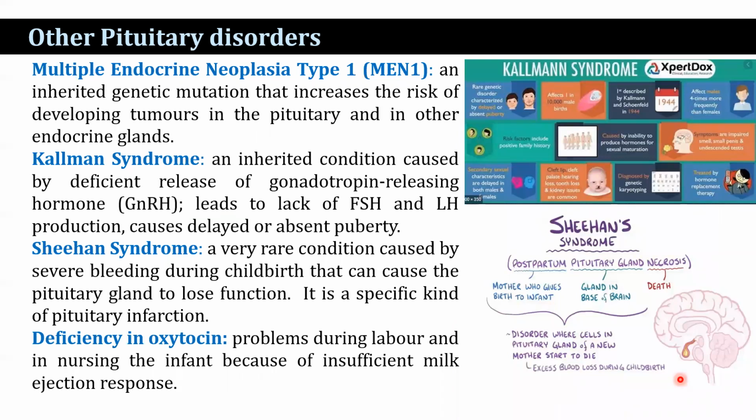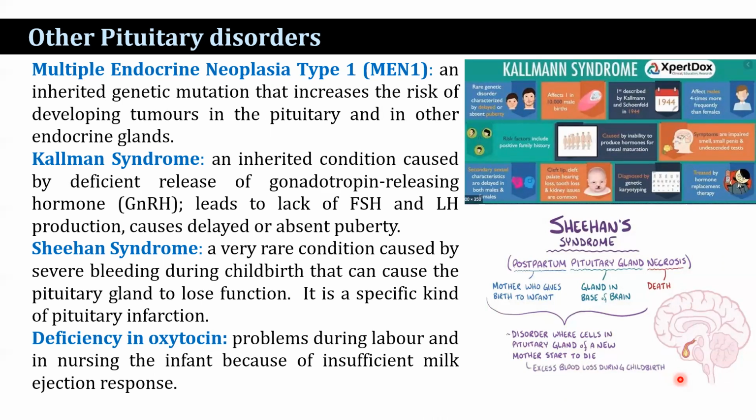And there are so many other disorders. Multiple endocrine neoplasia type 1 is an inherited genetic mutation that increases the risk of developing tumors in the pituitary and other endocrine glands. Kallmann syndrome is also an inherited condition caused by the deficient release of gonadotropin releasing hormone, and that leads to a lack of follicle stimulating hormone and luteinizing hormone production, causing delayed or absent puberty.